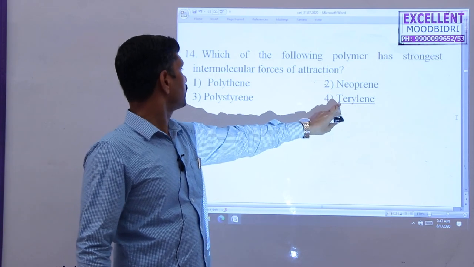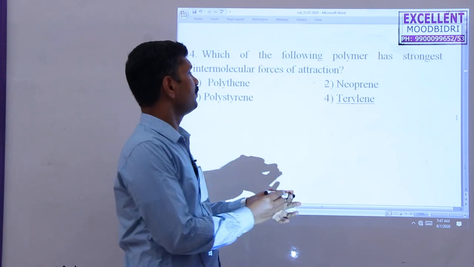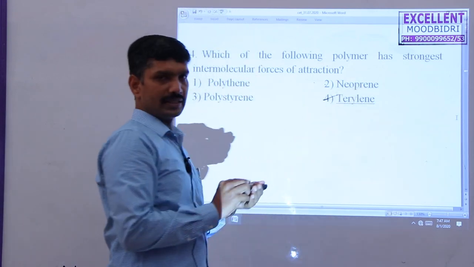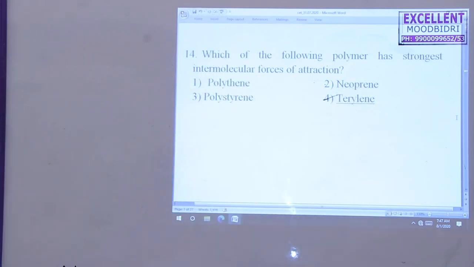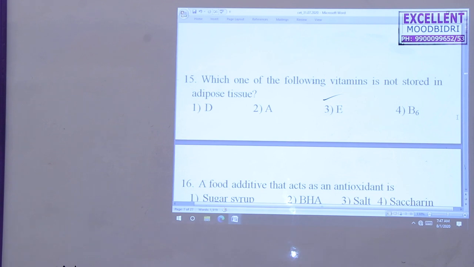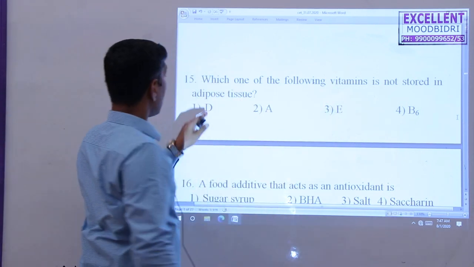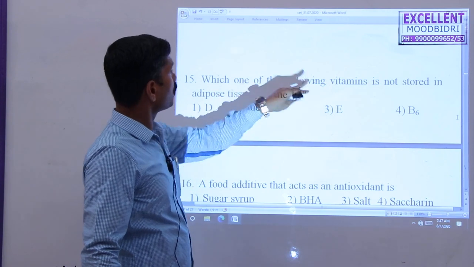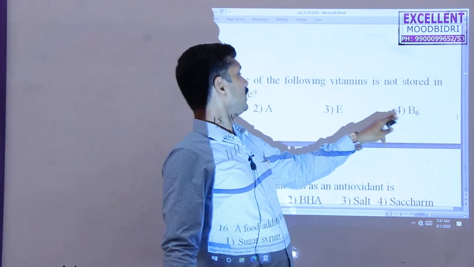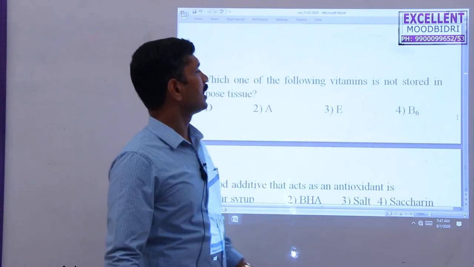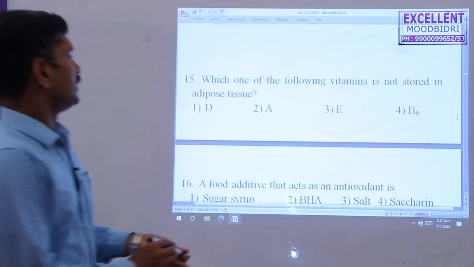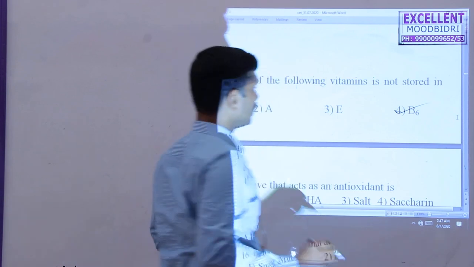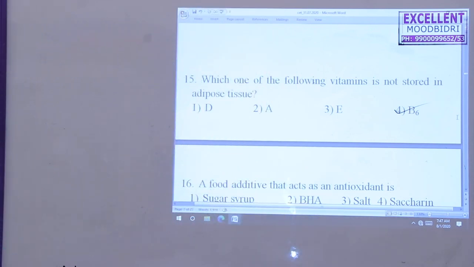Therefore, the strongest intermolecular force of attraction present in this case, option four, tetraline, is the correct option. Next one: which of the following vitamins is not stored in the adipose tissues? It is a direct question. Actually B6 is not stored in the adipose tissues. That's why option four is correct here.